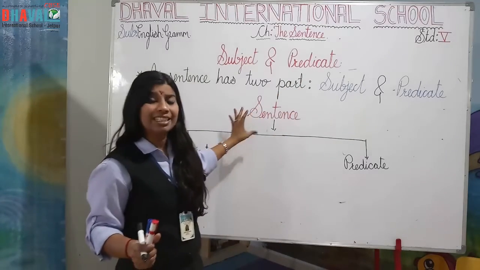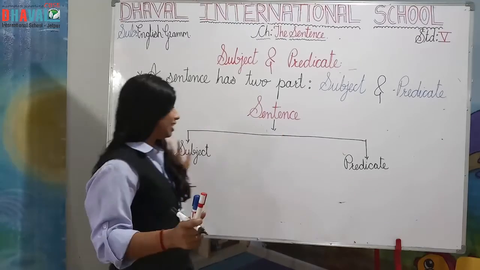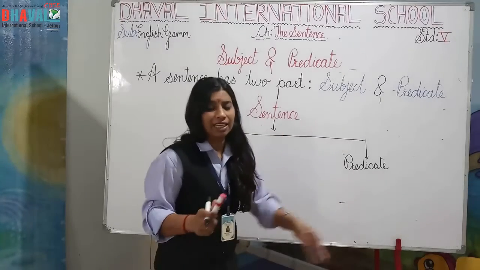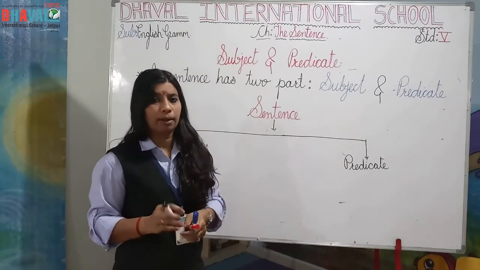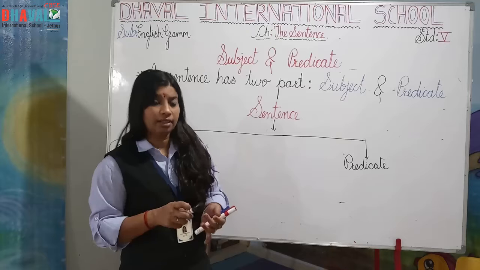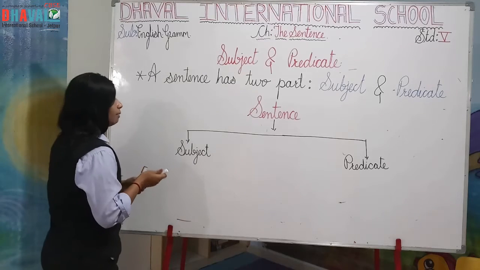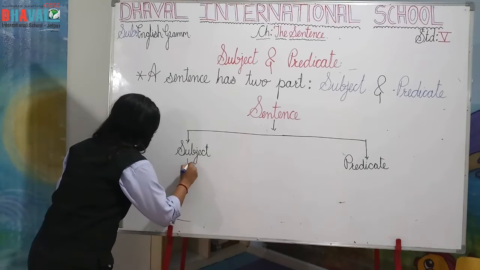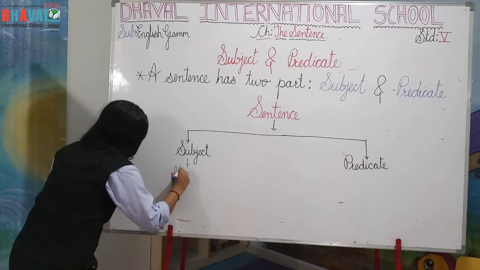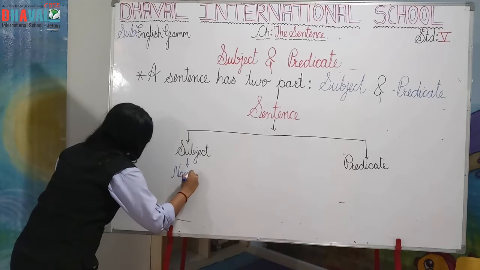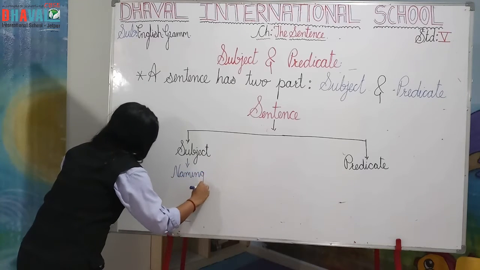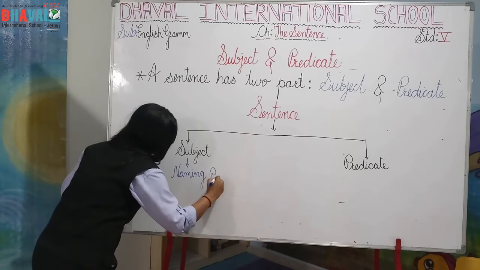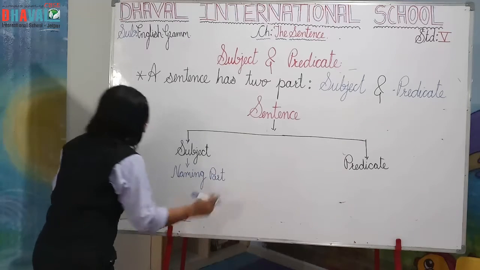So our sentence contains 2 parts, one is subject and one is predicate. In the easy way how to remember, I am going to give another name, that is, सब्जेक्ट को हम क्या बोलेंगे यहाँ पे, naming part.